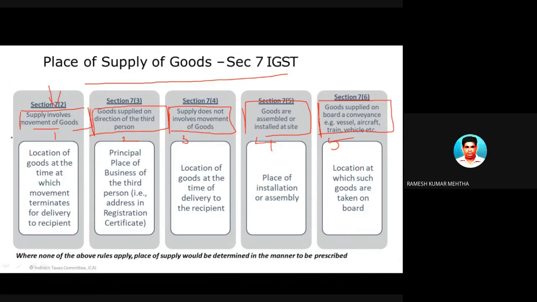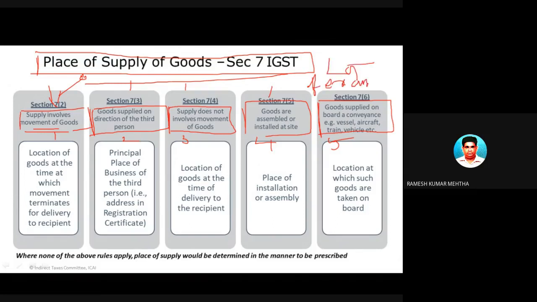So in the first case, where supply involves movement of goods, it means movement of goods is taking place from one place to another place. So if there is a movement of goods from one place to another place, then what is the place of supply? Please don't panic. I am going to talk about this particular concept under these headings one, two, three, four, and five with a lot of examples. Once we go into examples, I will make the concept very easy. So just pay your attention to understanding the concept.